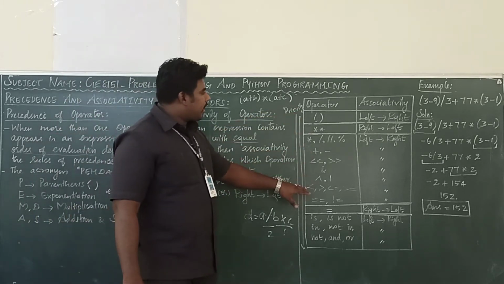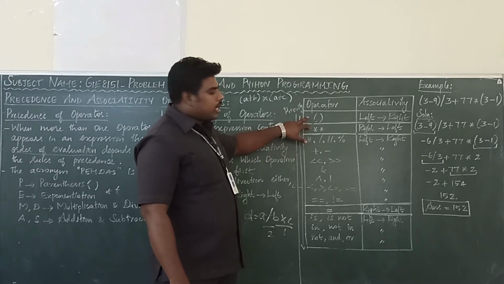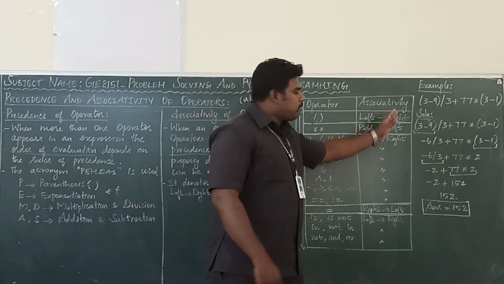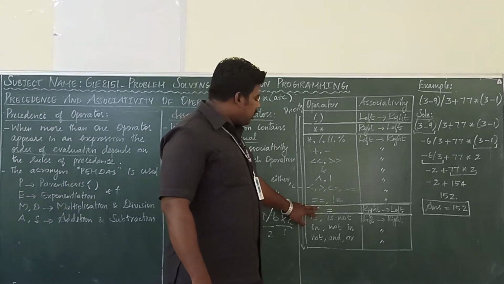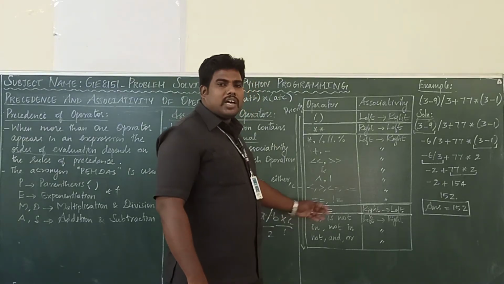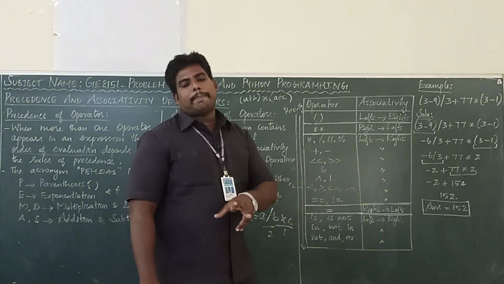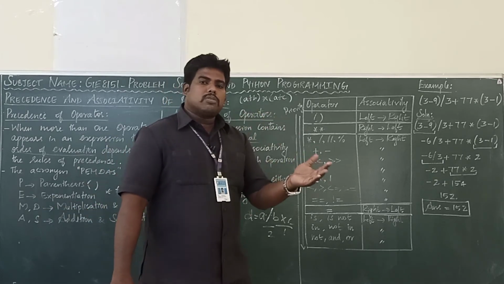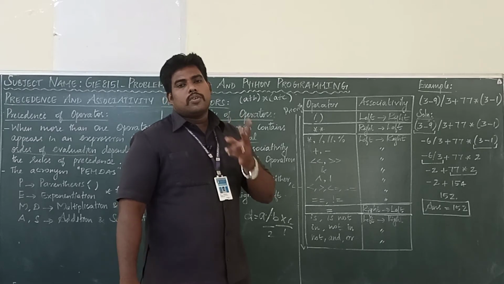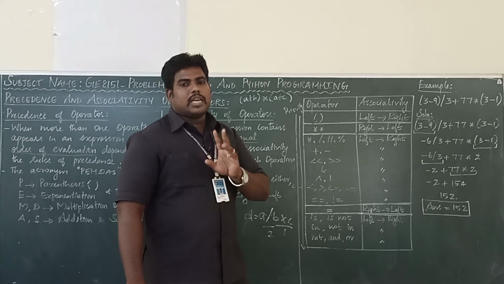Now we can see the order of the precedence. See, always this is the priority. The first priority is bracket. If brackets are there, we solve from left to right. Then for exponentiation and for assignment, we have to solve right to left. For all the others, it is left to right. Only two operators we have to solve from right to left. All the others we have to solve from left to right. What are the two we solve from right to left? One is exponentiation, another one is assignment, equal to.